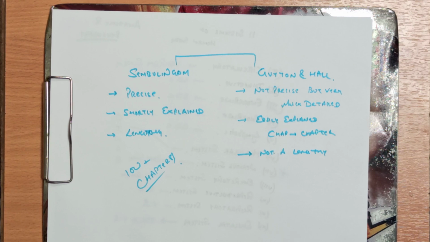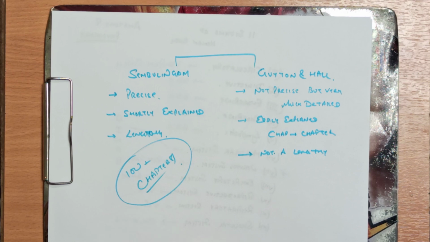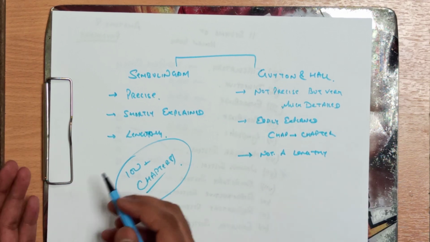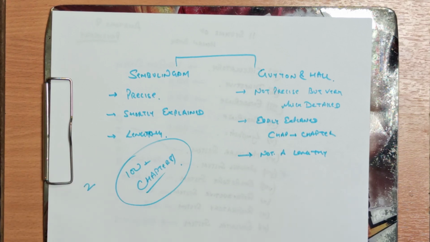It also contains 100 plus chapters, but what happens in Sembulingam is that it contains short chapters, a single chapter of about 2 pages.